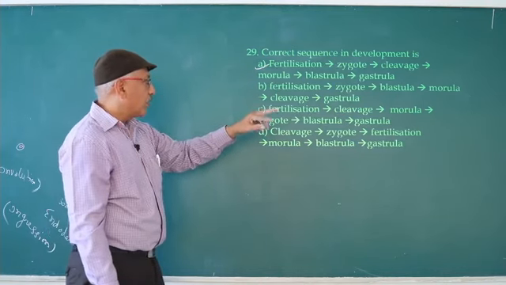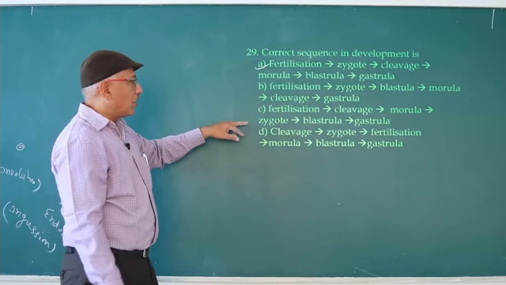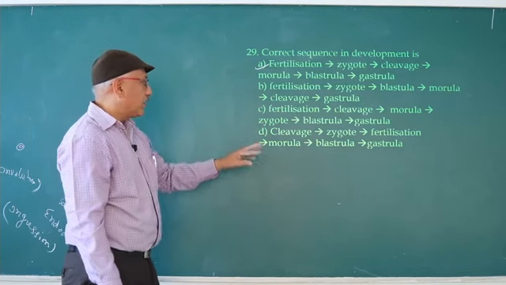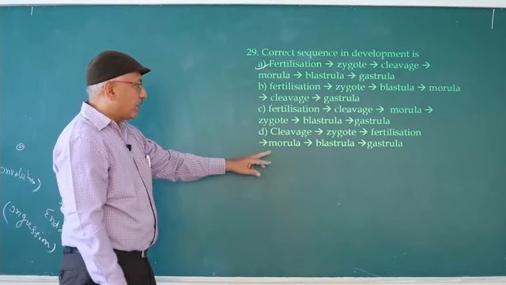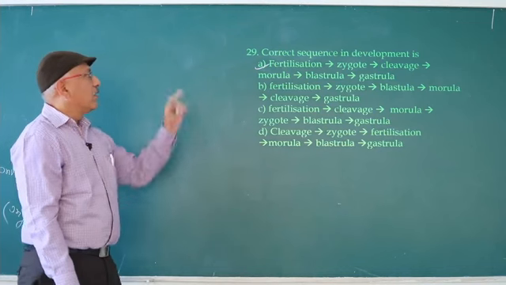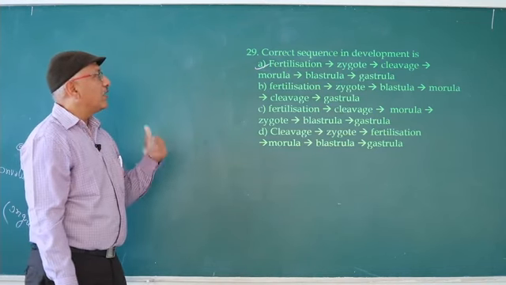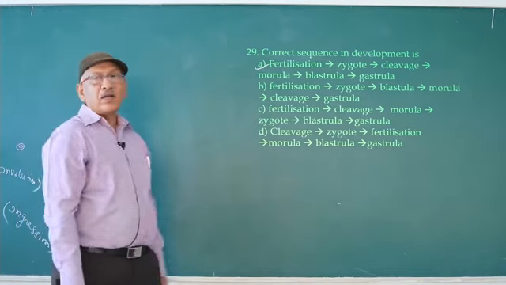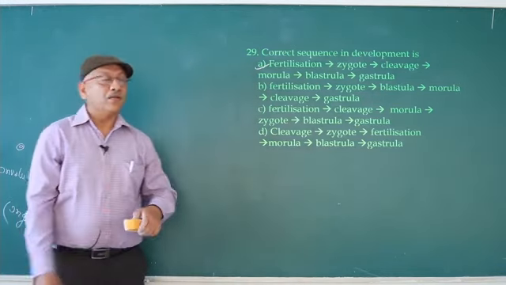Third, after morula, zygote is given, wrong. Fourth, before fertilization only zygote is given, wrong. So the correct sequence is fertilization, zygote, cleavage, morula, blastula, gastrula. So answer is 1.